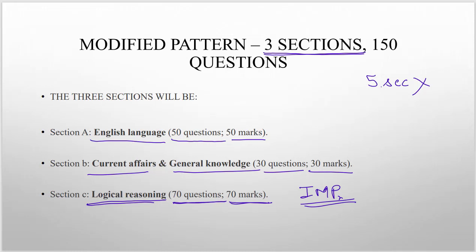Now a couple of you might ask, would it only be critical reasoning, or only analytical reasoning? That is something you should not guess. When we say logical reasoning, it means both.